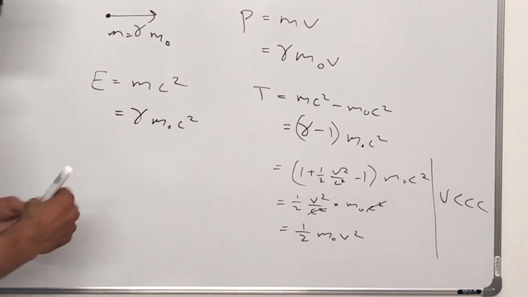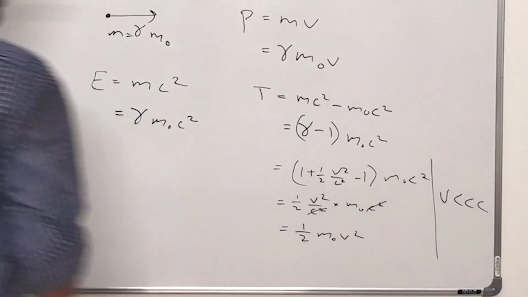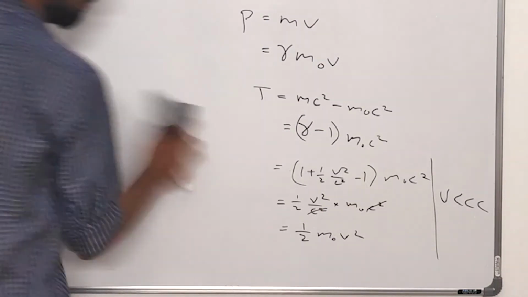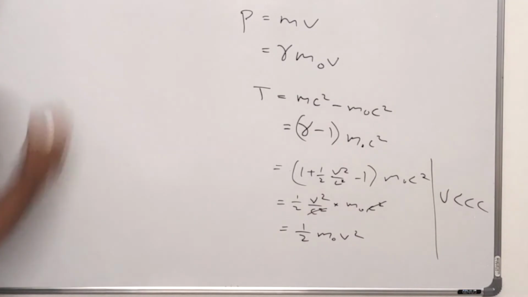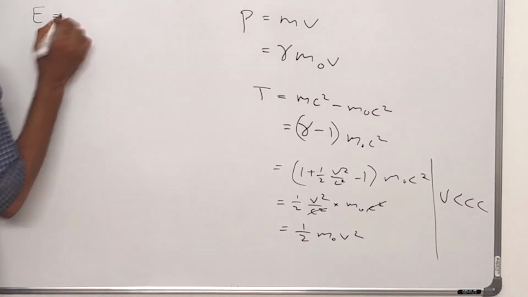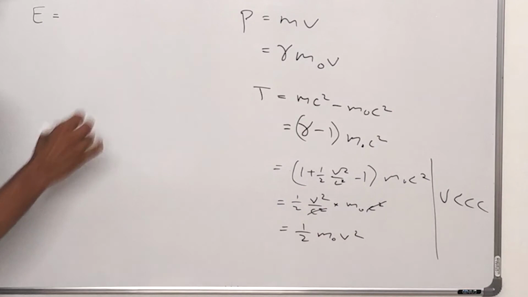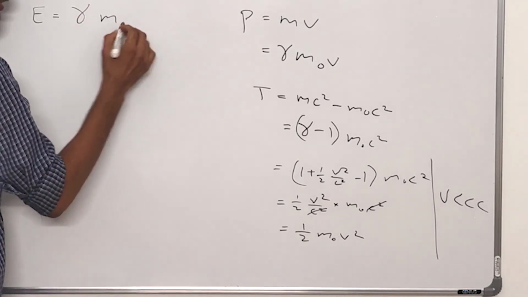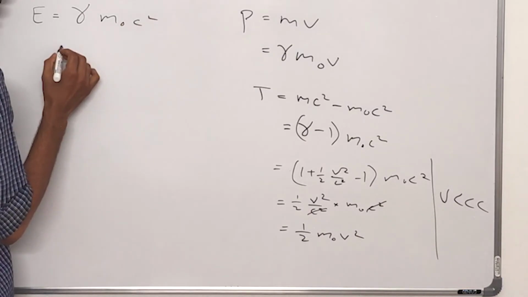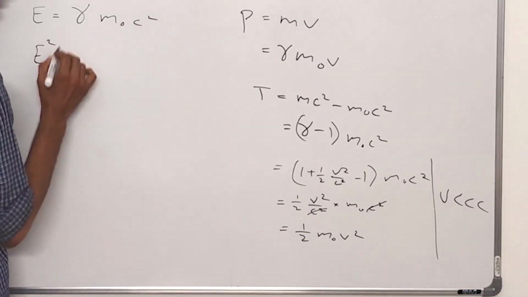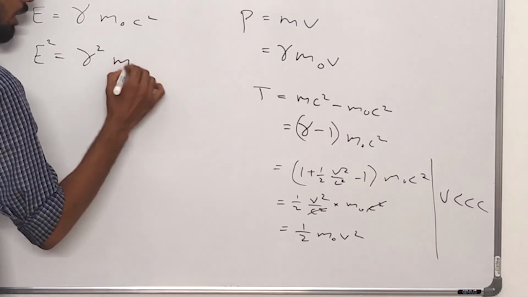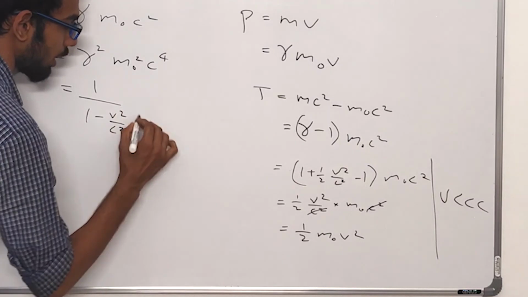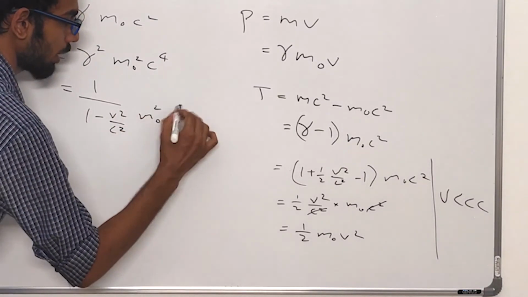Now, to take things into further consideration, energy E is equal to gamma into m0 c square. If I square this, E square equals gamma square m0 square c raised to 4, which equals 1 by 1 minus v square by c square into m0 square c raised to 4.